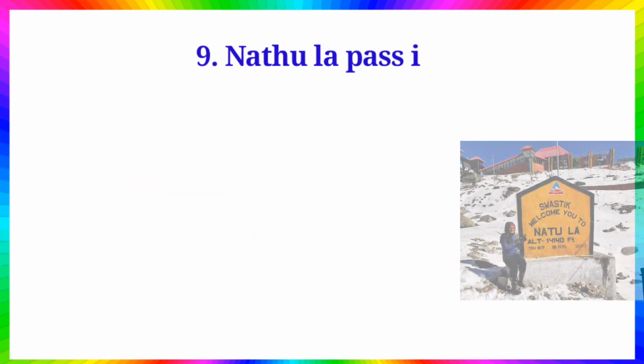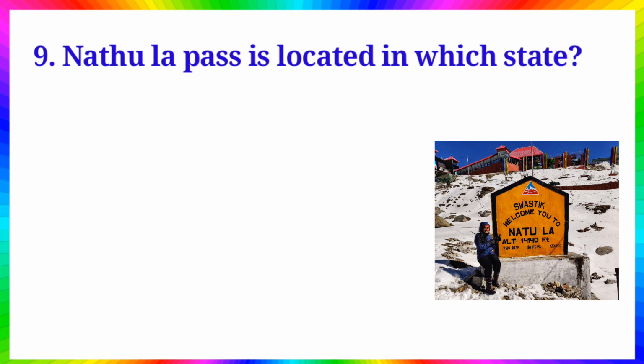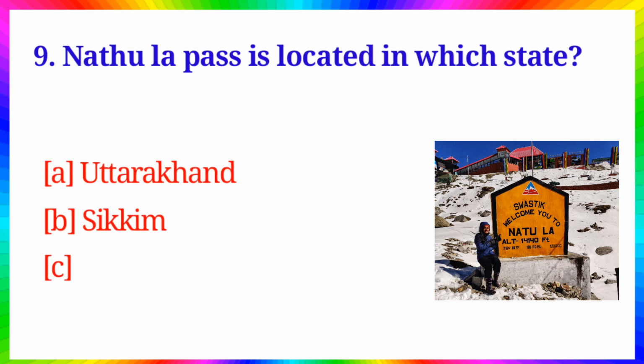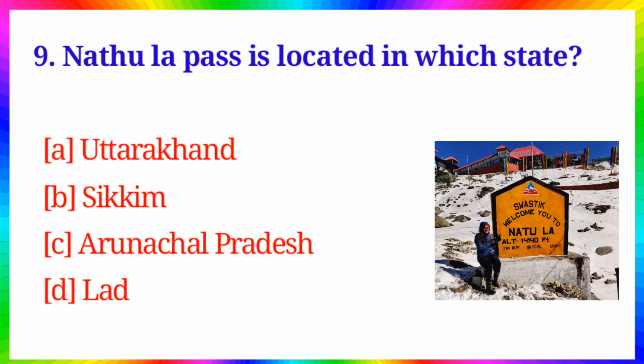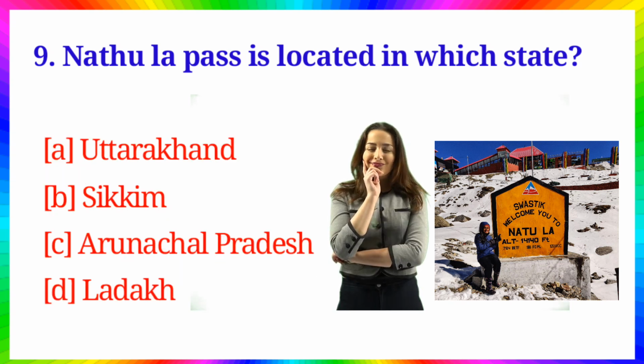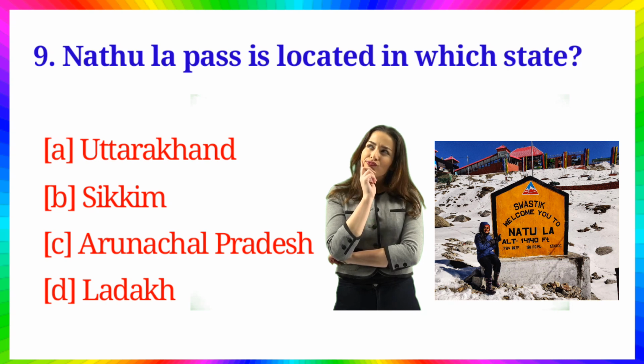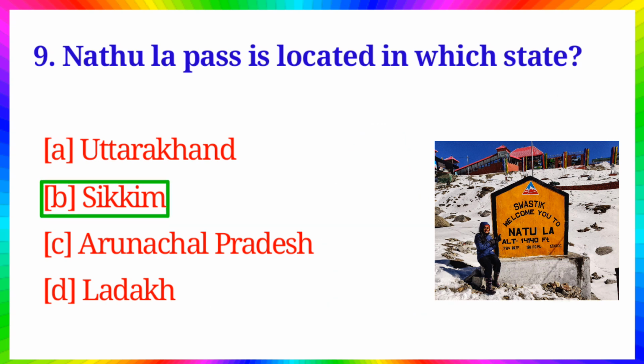Question number 9. Natula Pass is located in which state? Option A, Uttarakhand, B, Sikkim, C, Arunachal Pradesh, D, Ladakh. Answer is option B, Sikkim.